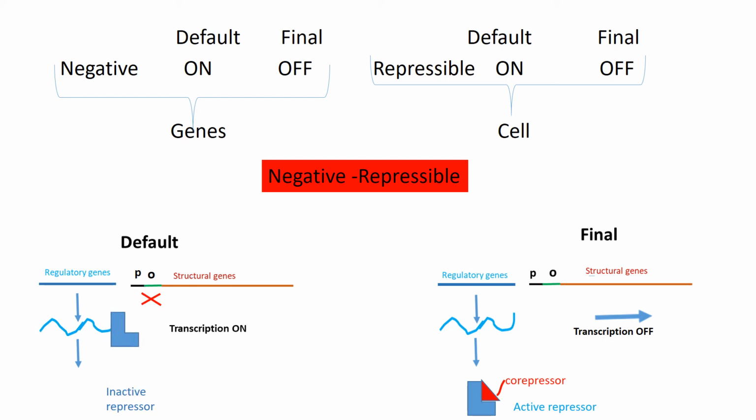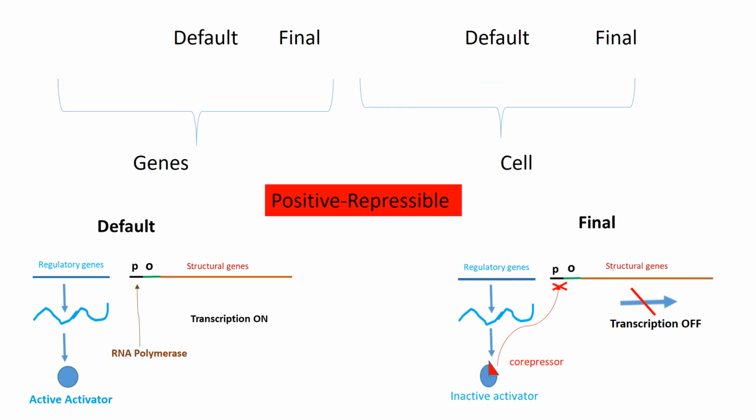The inactive repressor will not be able to bind to the operator, therefore the transcription is turned on. Since we are talking about a repressible operon, a co-repressor is present. A co-repressor, when bound to an inactive repressor, makes it active. Thereby, they can bind to the operator, and the transcription is turned off.